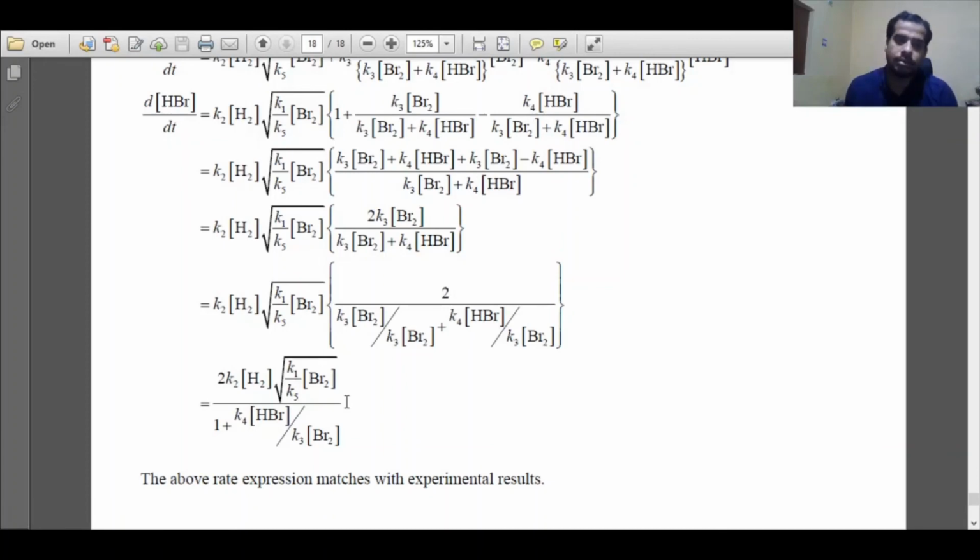This means that for the hydrogen bromide formation case, we can apply the steady state approximation to the intermediates. And what are the intermediates here? The intermediates are hydrogen radical and bromine radical. So with this I'll stop here. Thank you.